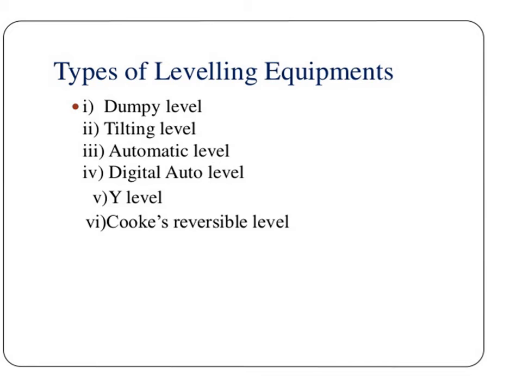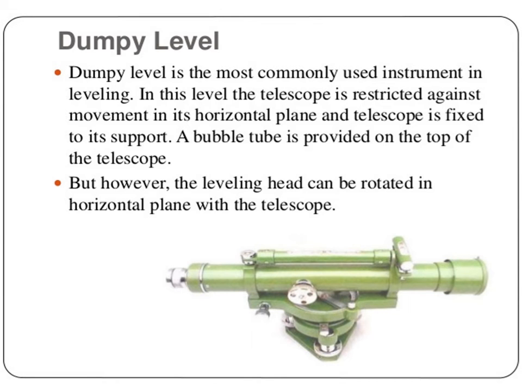Then types of leveling equipment. The leveling equipment consists of dumpy level, tilting level, automatic level, digital auto level, Y level and Crookes reversible level. In this slide we are going to see the dumpy level. Dumpy level is the most commonly used instrument in leveling. In this level, the telescope is restricted against movement in its horizontal plane and the telescope is fixed to its support. A bubble tube is provided on the top of the telescope. However, the leveling head can be rotated in a horizontal plane with the telescope.